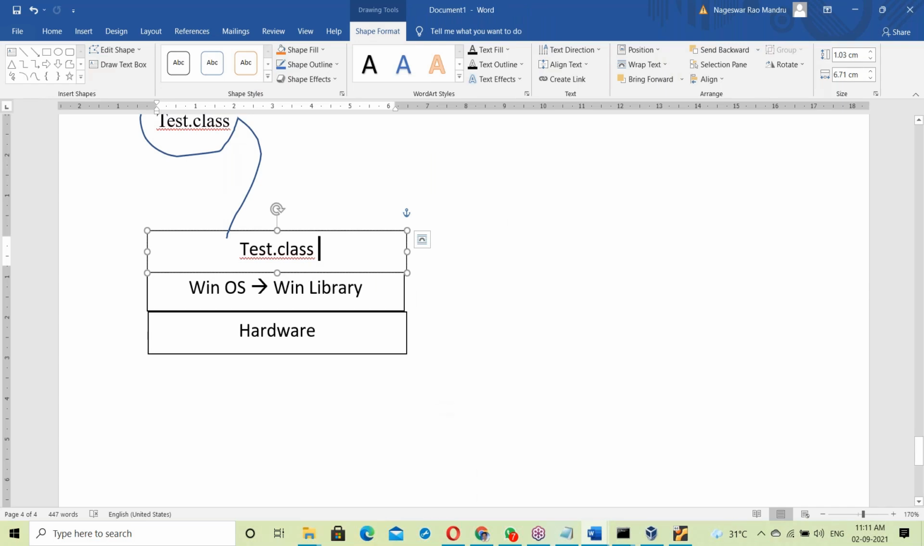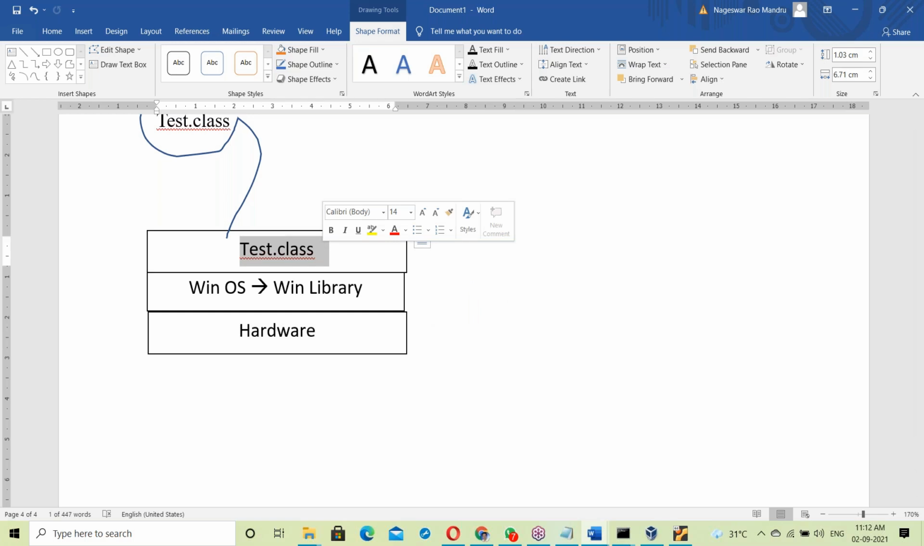The dot class file doesn't have any OS library. Then how can it communicate with hardware? The dot class file has to link with the OS library to communicate with hardware components. Who will link it? The dot class file is simply a purely Java program.